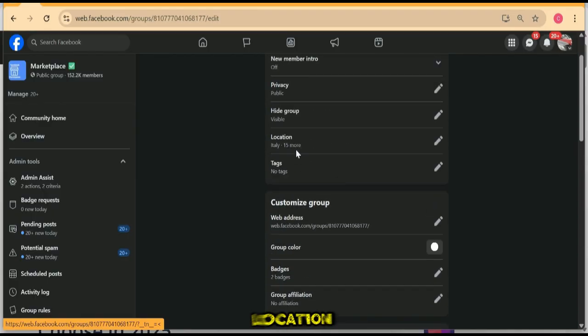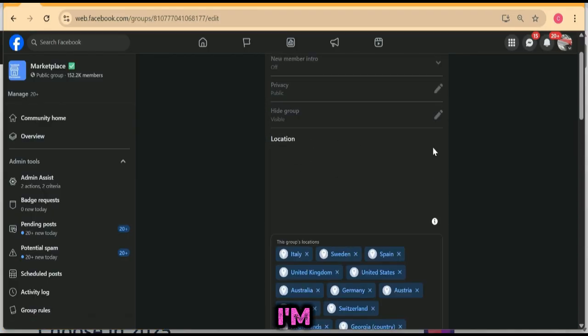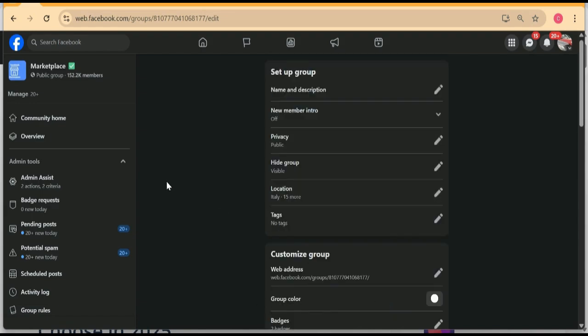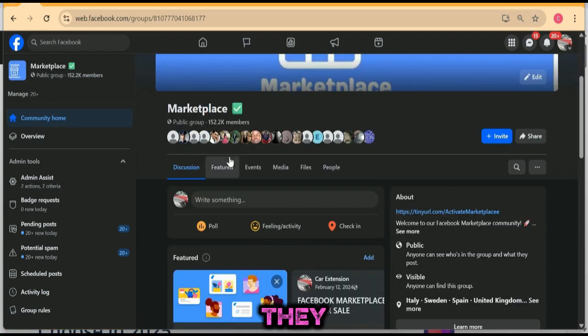Why is it location? Under this location, I'm the one that set this location. These are people I need in my group. You can see that all these countries are tier one and tier two countries. These are locations I use. These are people I want. Other people may still enter the site, but it will be more of this set of people. So you can see that makes life so easy. People that have problems related to the marketplace, when they come on their own, will just enter this.